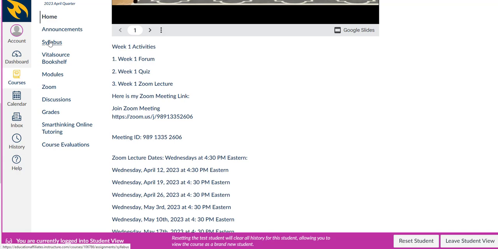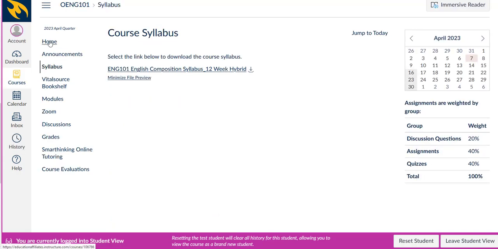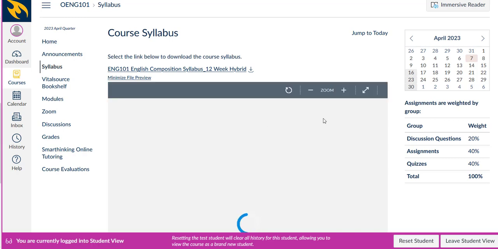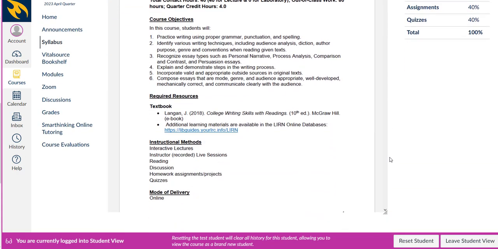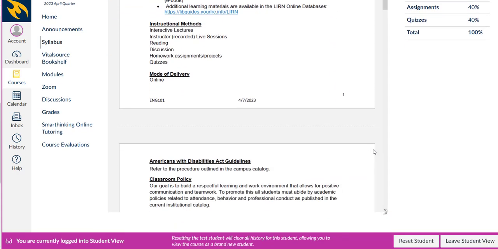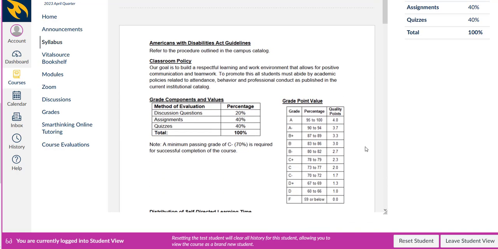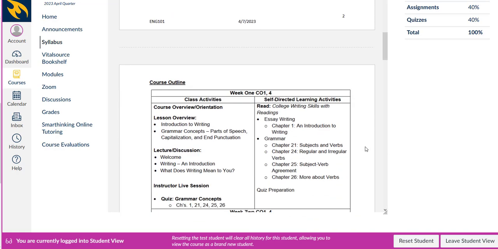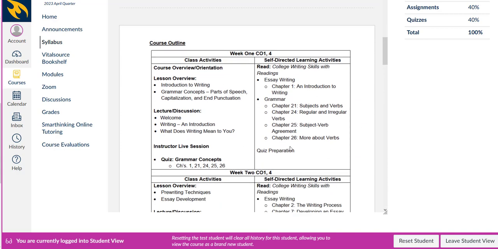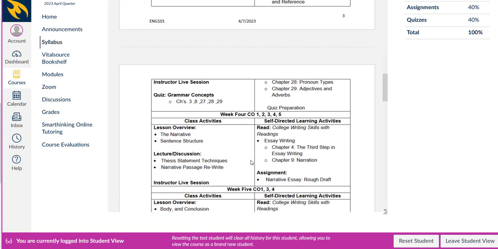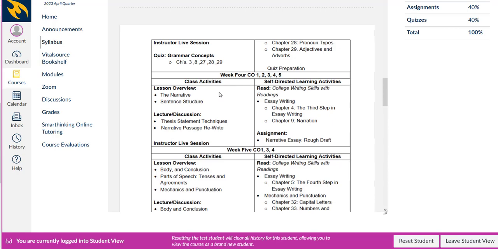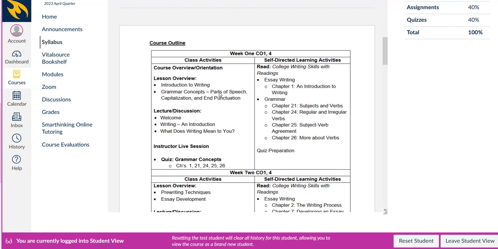Now going to syllabus. Your syllabus will have all of your assignments that you're going to do for the entire semester, everything, percentages, grades, readings, and every week, here is what you have to do for week 1, here's what you got to do for week 2, here's what you have to do for week 3, here's what you have to do for week 4. So in this way, you can keep track of every week what assignments you have to do and what readings you have to do to keep up with.